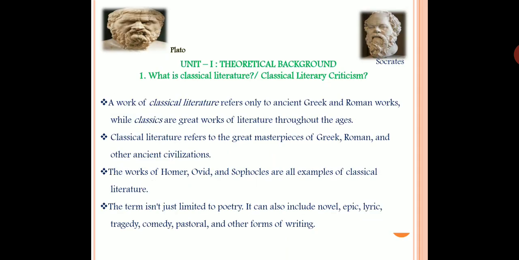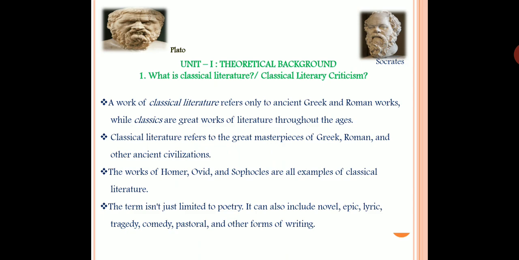Then we move on to the term classical literature or classical literary criticism. A work of classical literature refers only to ancient Greek and Roman works, while classics are great works of literature throughout the ages. So classical literature refers only to ancient Greek and Roman works, while classics refers to the literature throughout the ages. It may belong to any country. It may be the classics of any country.